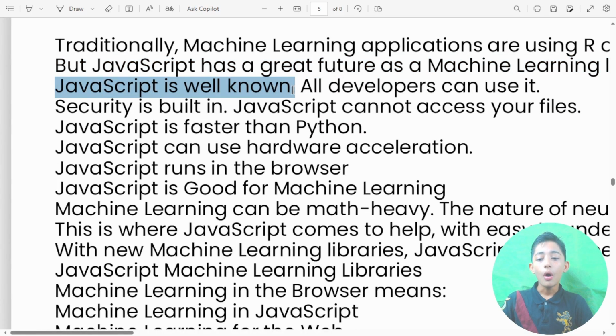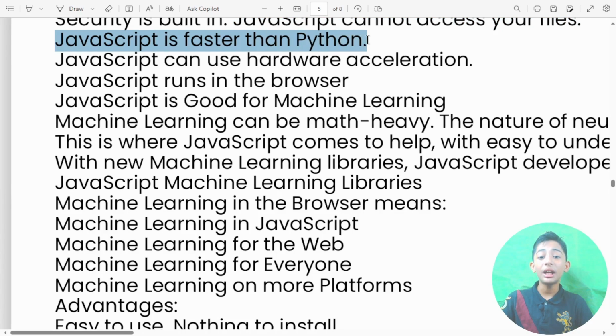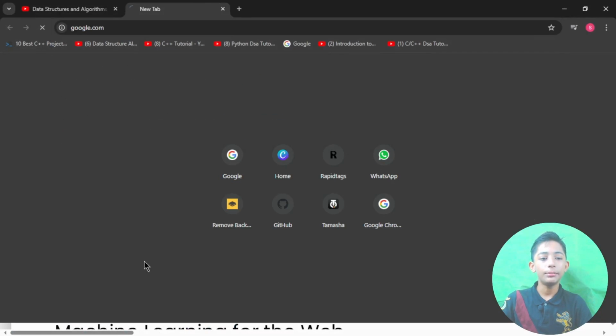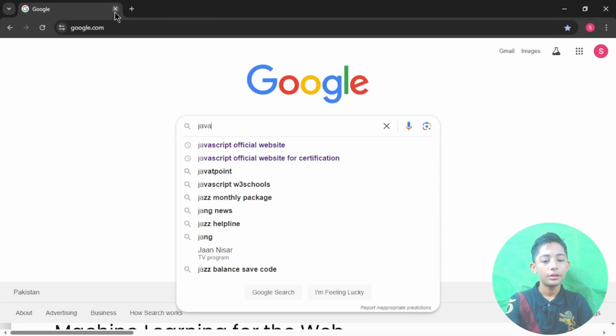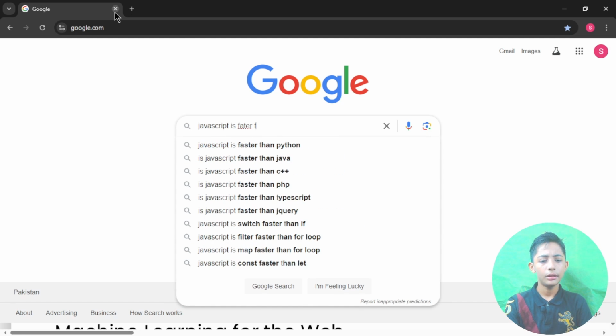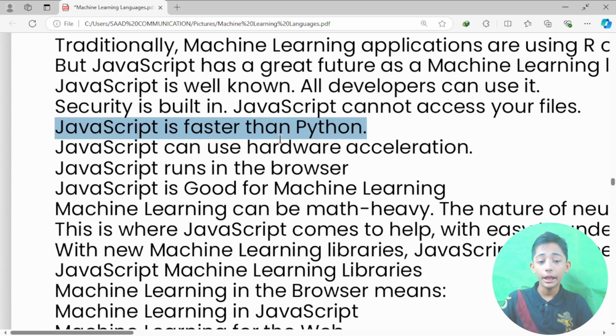JavaScript is well known. All developers can use it. Security is built in. Okay, JavaScript cannot access your files. JavaScript is faster than Python. Okay, if you don't know. Now let's see who is faster. Let me write here: JavaScript is faster than Python. Web JavaScript code works faster. Here you can see it. JavaScript is faster than Python.